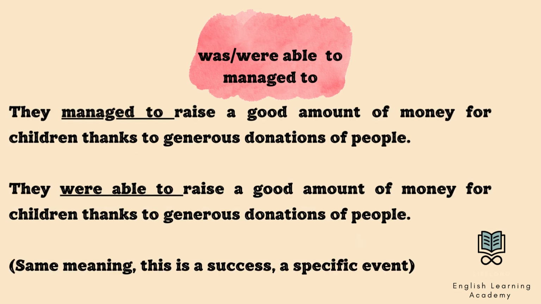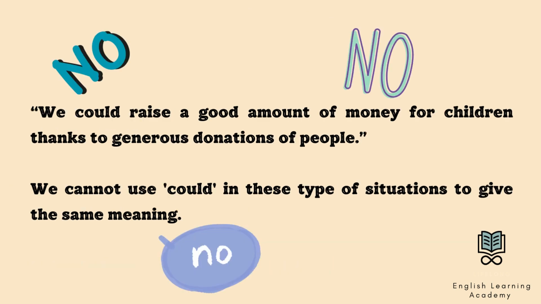For example, they managed to raise a good amount of money for children thanks to generous donations of people. They were able to raise a good amount of money for children thanks to generous donations of people. These sentences have the same meaning. This is a success, a specific event. We could raise a good amount of money for children thanks to generous donations of people. We cannot use could in these types of situations to give the same meaning. Could is only for past abilities and permissions in the past.